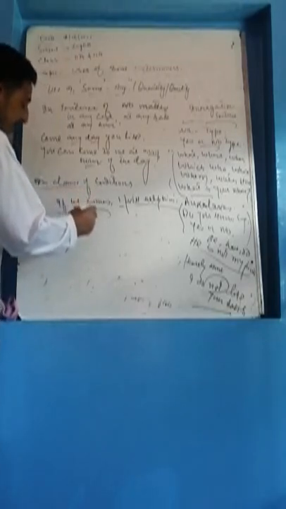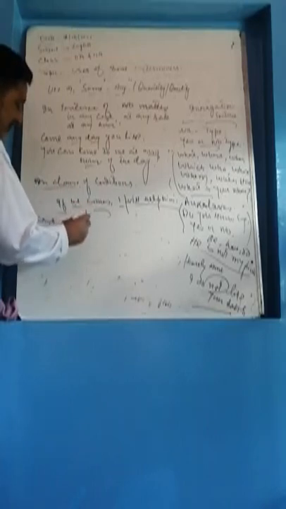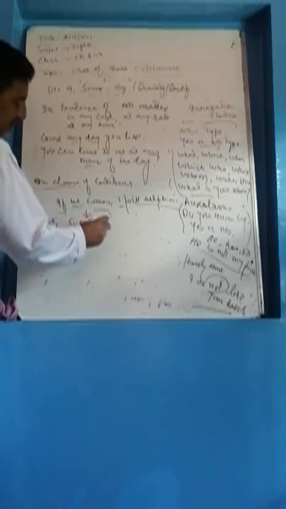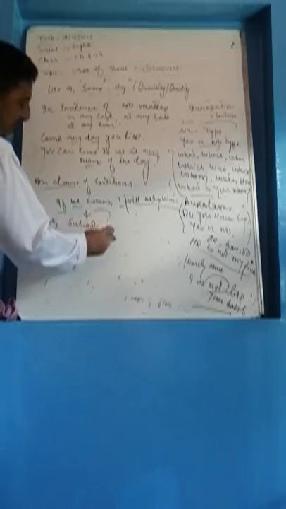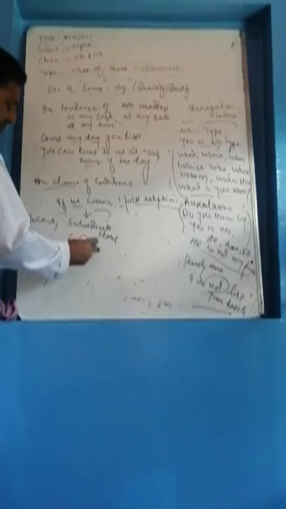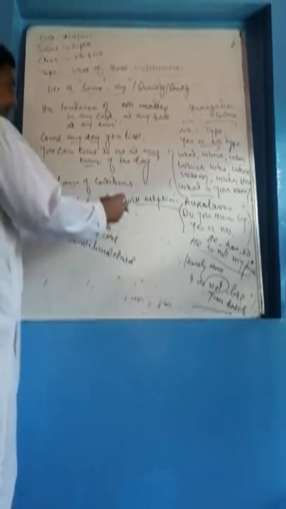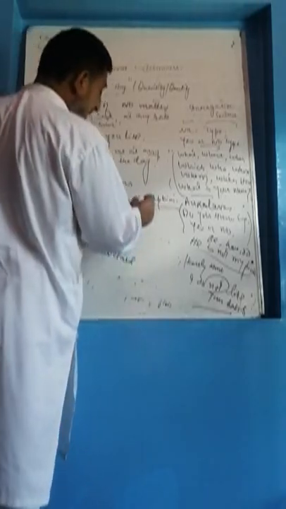If he comes, meaning if he comes then. This is a clause and we say it is a subordinate clause, or we can say conditional clause. And it is also a clause, but I will help him. You need not anything more. So we can say it is a principal clause.